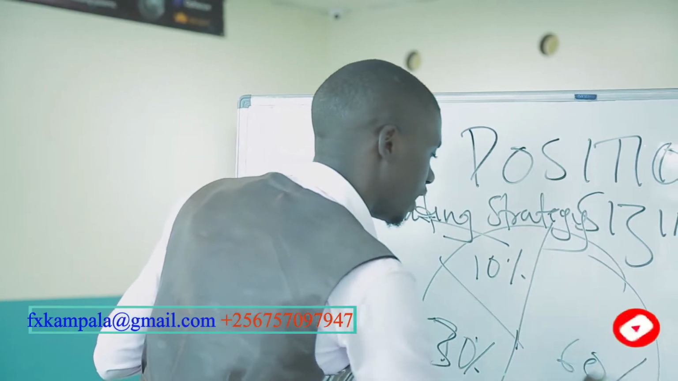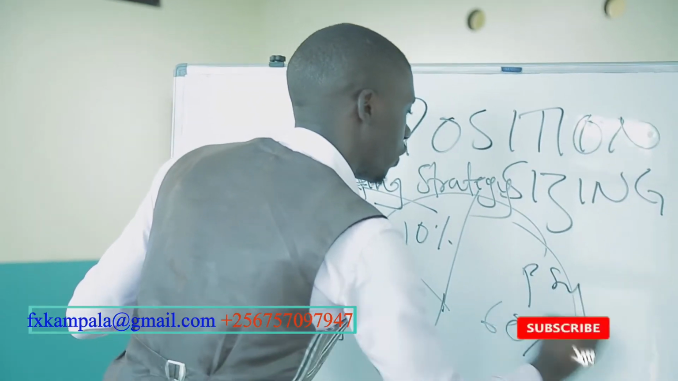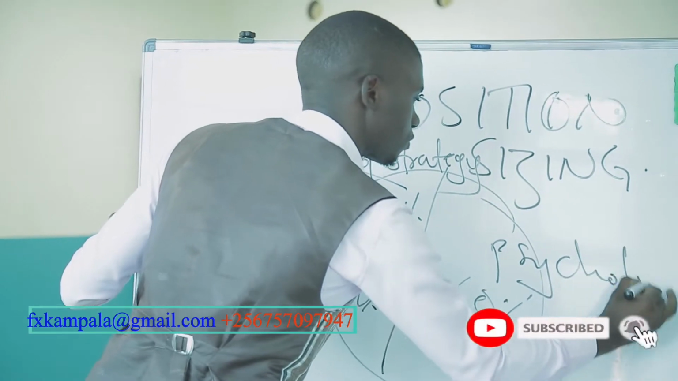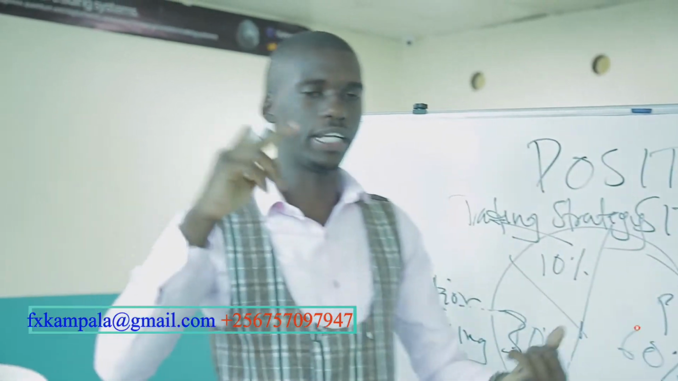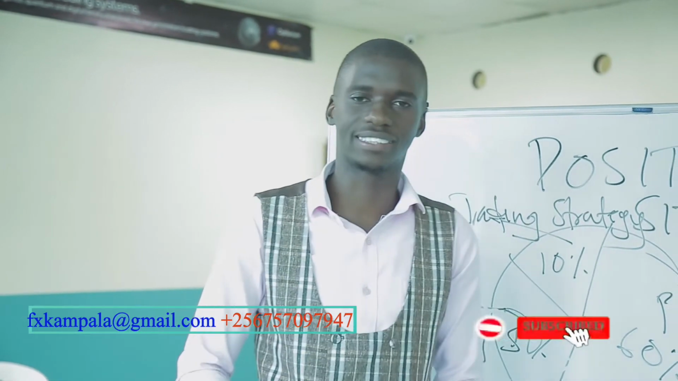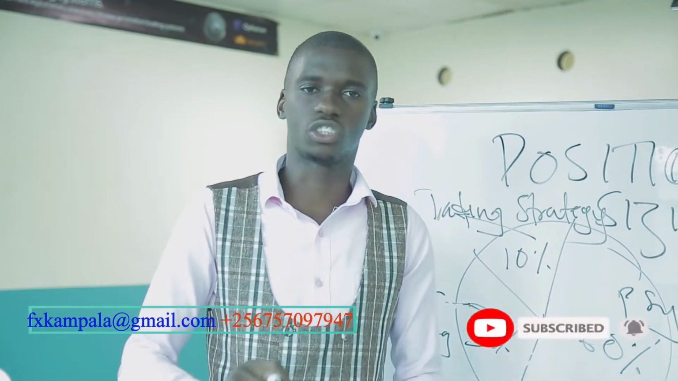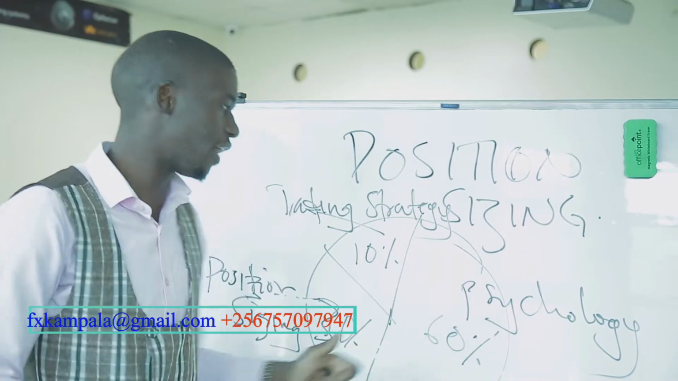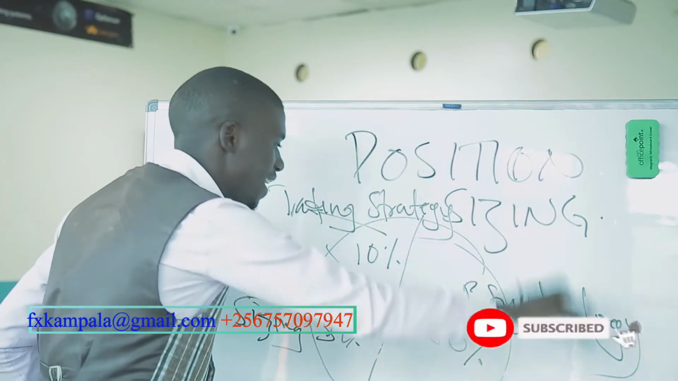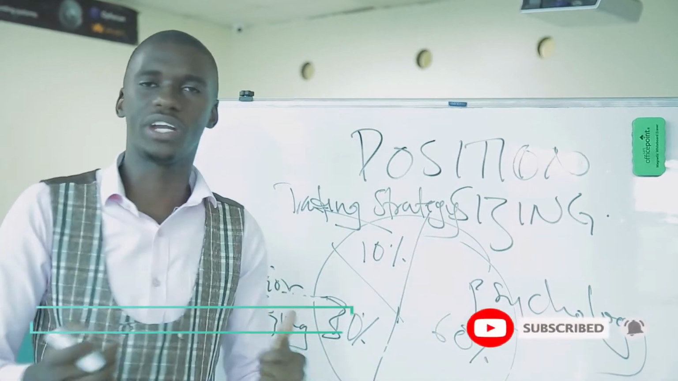Then the 60% is carried by trading psychology. When we are talking of psychology, that's where we look at fear. This is where we look at greed. This is where we look at discipline. This is where we look at consistency. Generally, the whole of this graph is looking partly at the trading system.